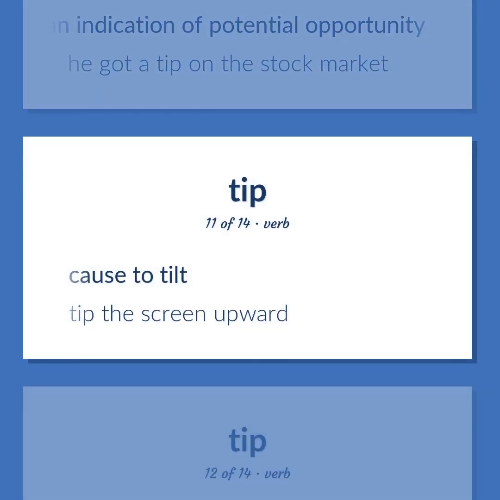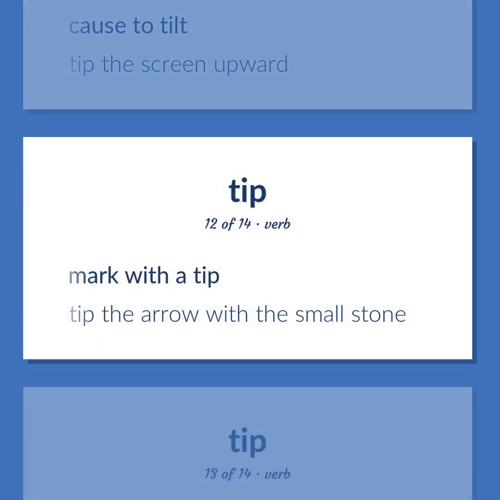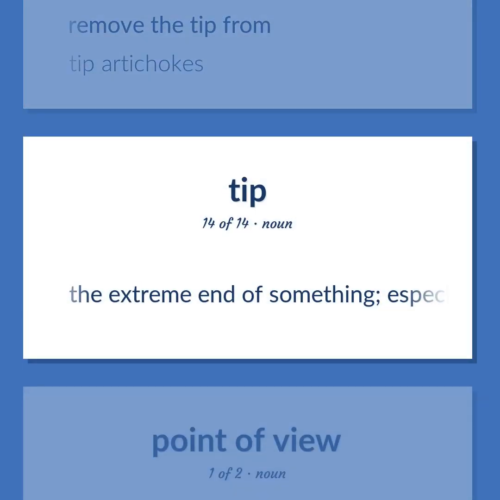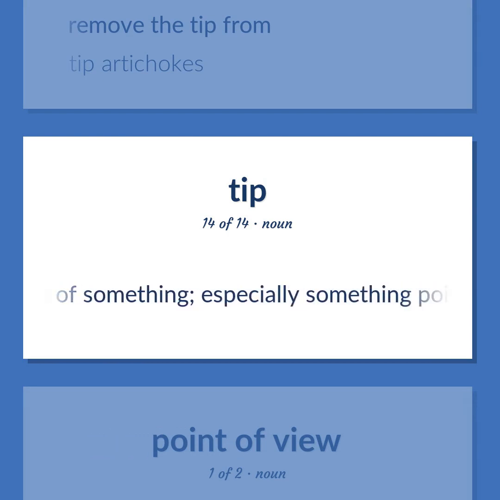Cause to tilt. Tip the screen upward. Mark with a tip. Tip the arrow with the small stone. Remove the tip from. Tip artichokes. The extreme end of something, especially something pointed.